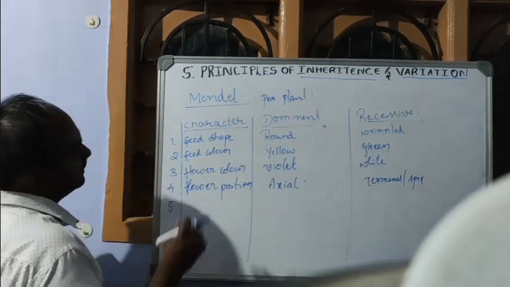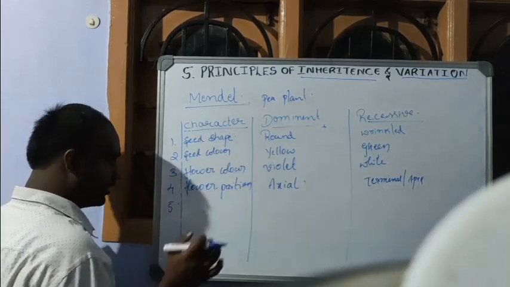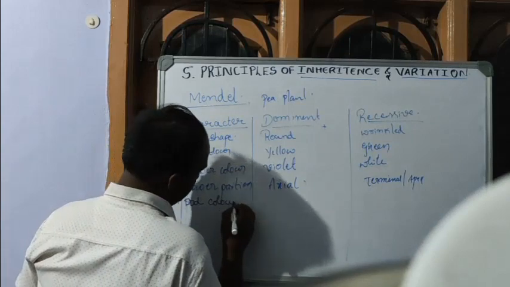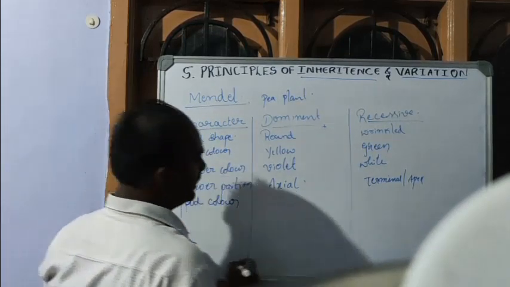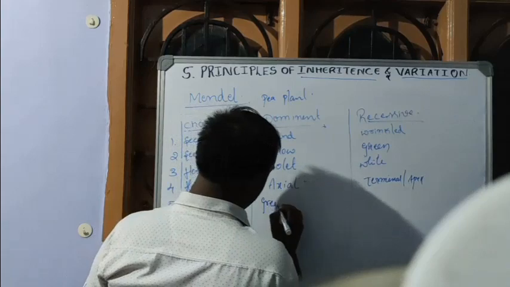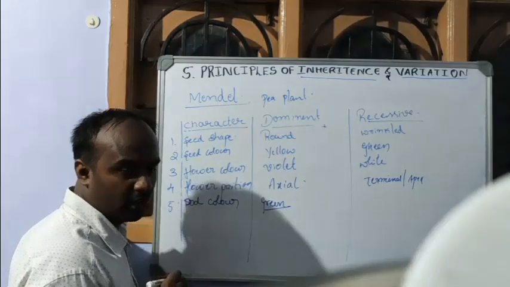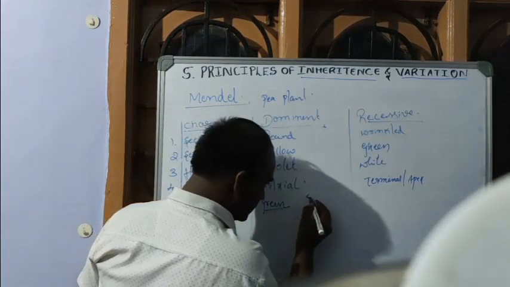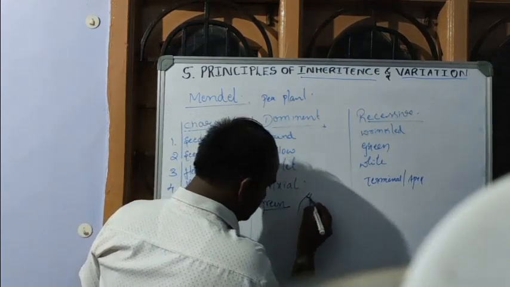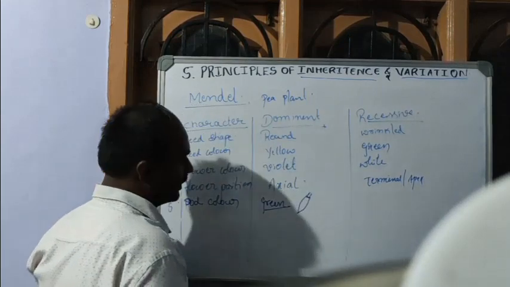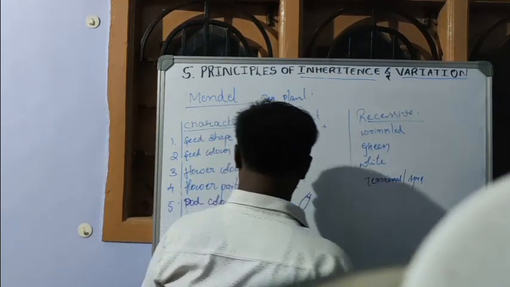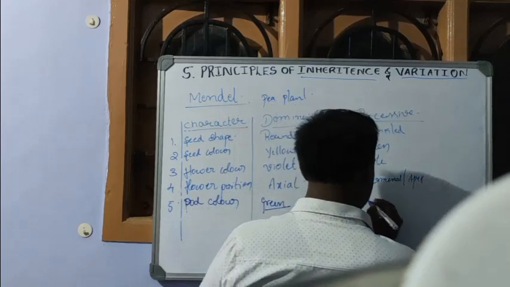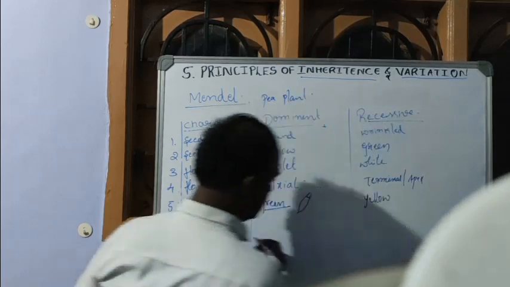Then pod color. The dominant pod color is green. A pod is a covering where the seeds are protected. Usually the pod color is green, and the recessive character of pod color is yellow.